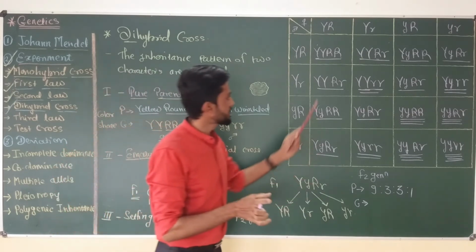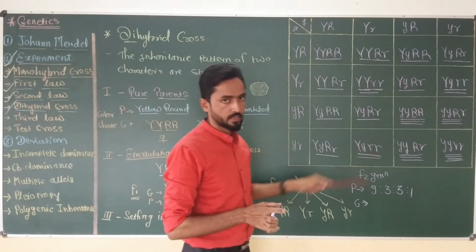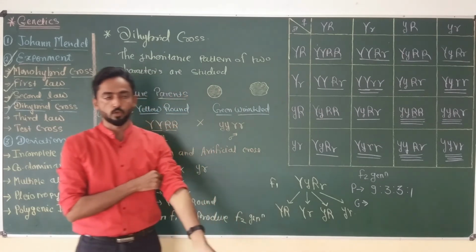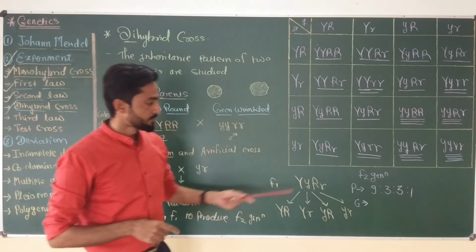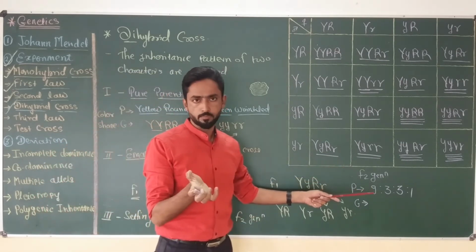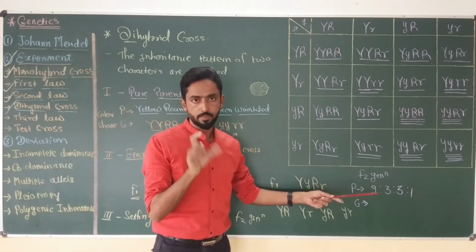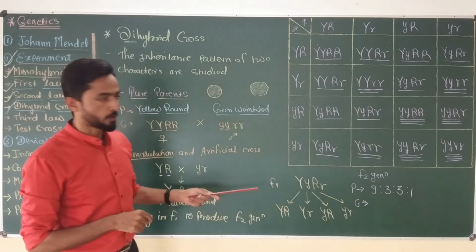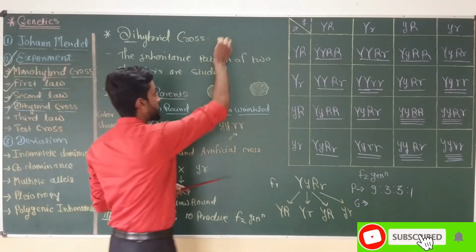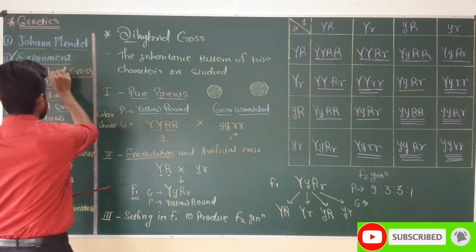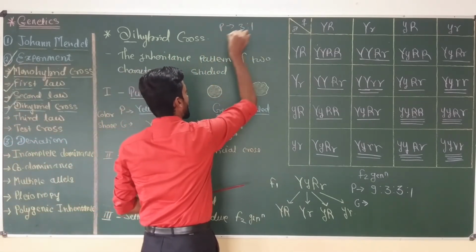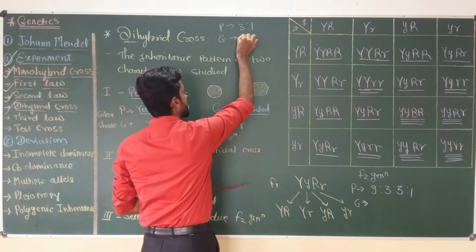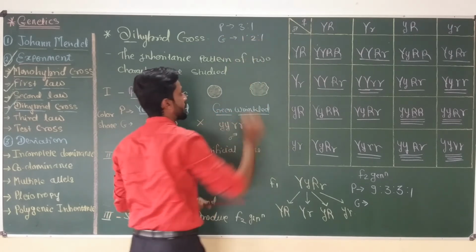We can determine the genotypic ratio on the basis of this Punnett square, but it is a time consuming process. So there is a simple formula which you can use to find out the genotypic or phenotypic ratio of any generation of Mendel's crosses. Okay, so now the formula is, we know that in a monohybrid cross, the phenotypic ratio is 3:1, while the genotypic ratio is 1:2:1.